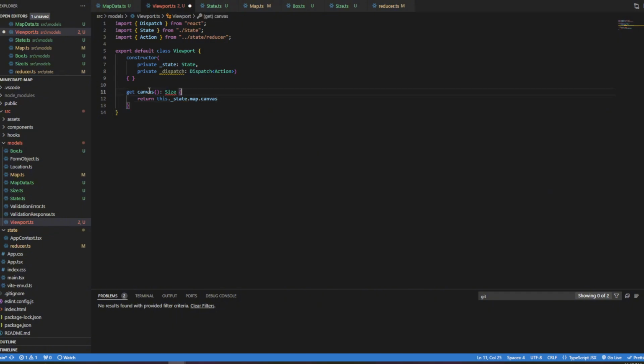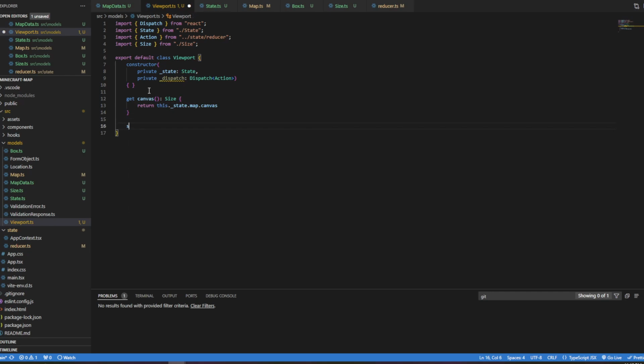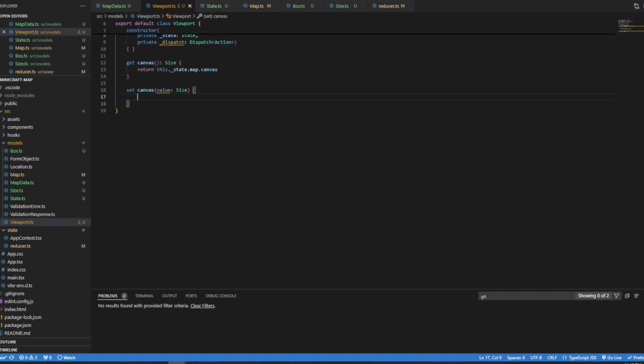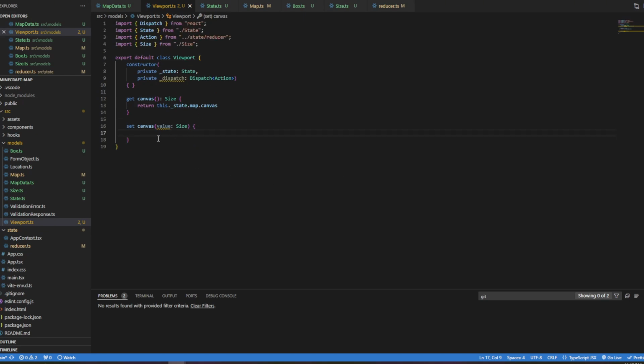We need to bring in size. And then I'm going to do set canvas, and we have a value of type size, and we're going to say we're going to deal with this in a bit because we need to create some dispatch functions to actually set this stuff. So I'll set that up in a little bit.